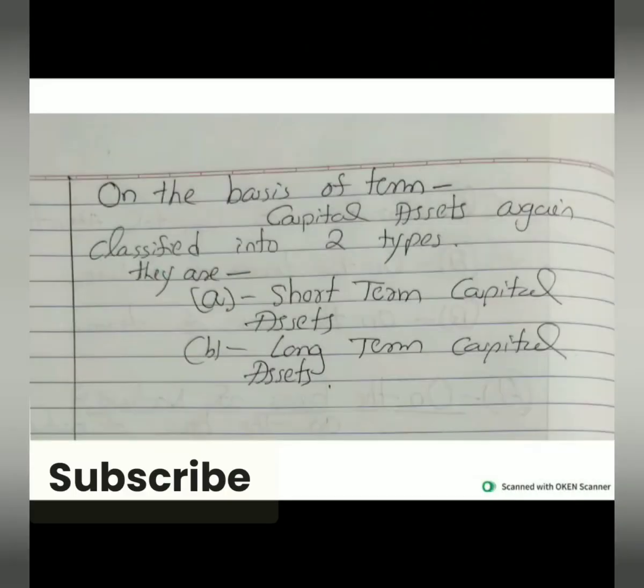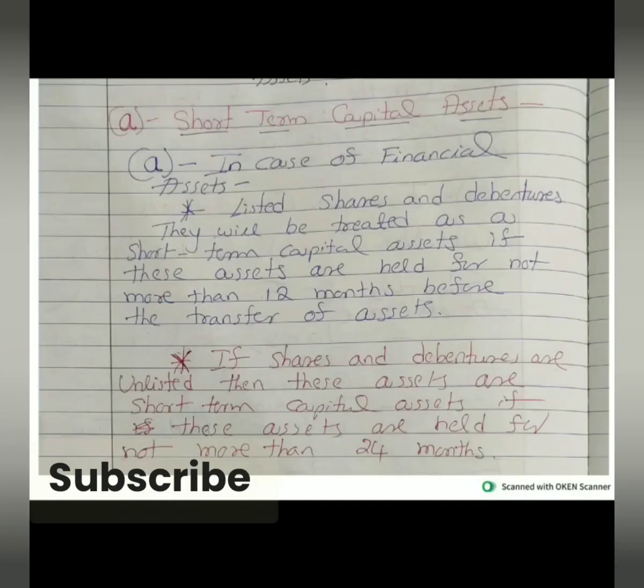Then on the basis of term, capital assets are classified into two types: short-term capital asset and long-term capital asset. Whether the asset is short-term or long-term, the identification is very important and is based on the months of usage.